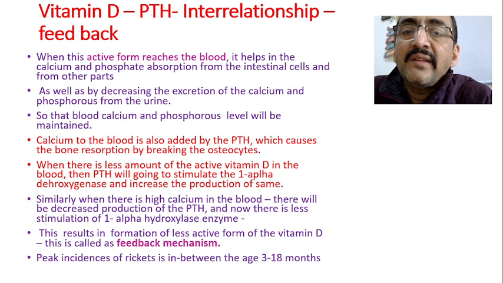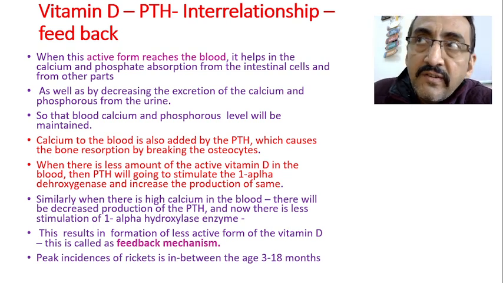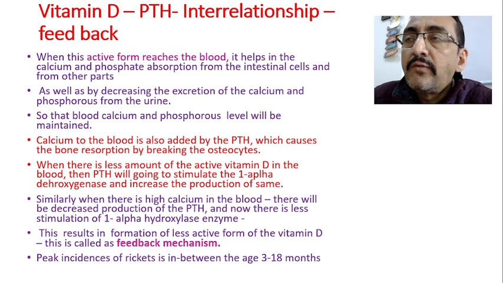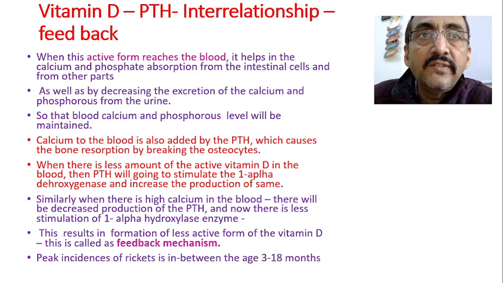Now when this active form reaches the blood, it helps in the calcium and phosphate absorption from the intestinal cells and also from the other parts of the body. So this is the story.